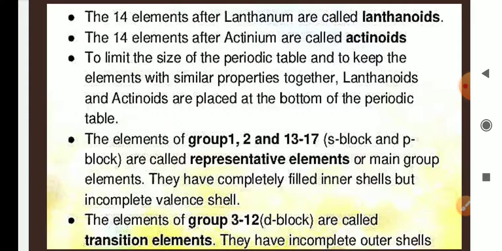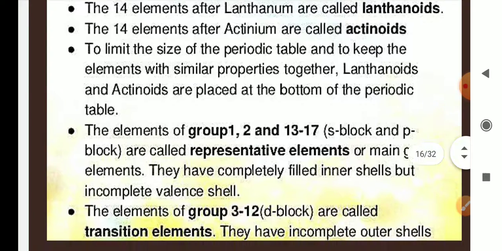The elements of group 1, 2 and 13 to 17 are s block and p block elements, called representative elements or main group elements. They have completely filled inner cells but incomplete valence cells. The elements of group 3 to 12 are d block elements, called transition elements. They have incomplete outer cells.